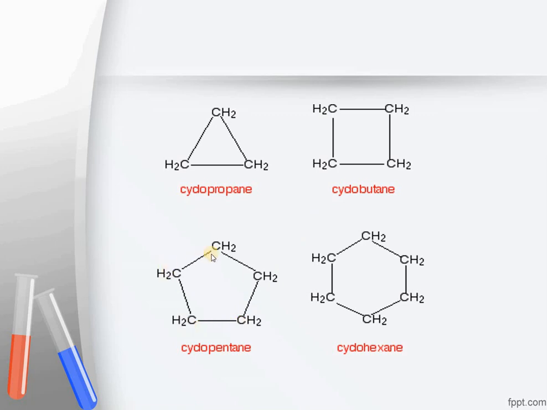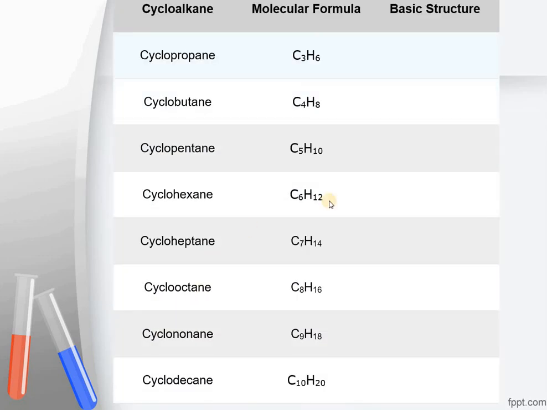This is cyclopentane. 5 carbon atoms are present in this structure and they are in the form of a pentagon. Cyclohexane is shown over here in this structure, where 6 carbon atoms are arranged in the form of a hexagon. Various cycloalkanes, their molecular formulas and their basic structures are being shown as well.